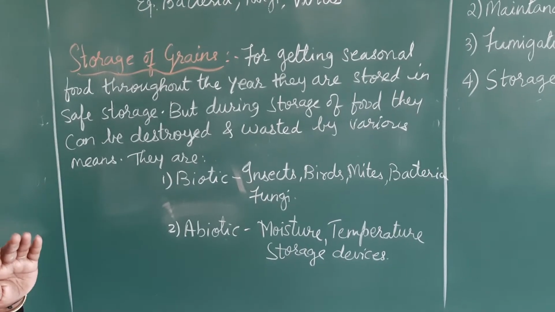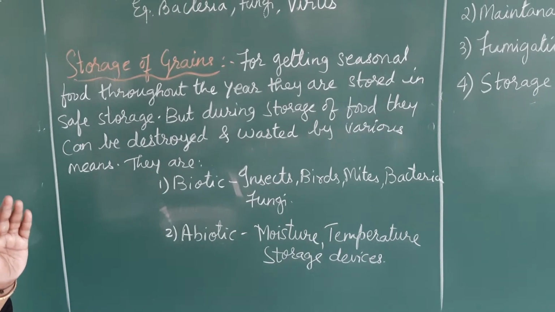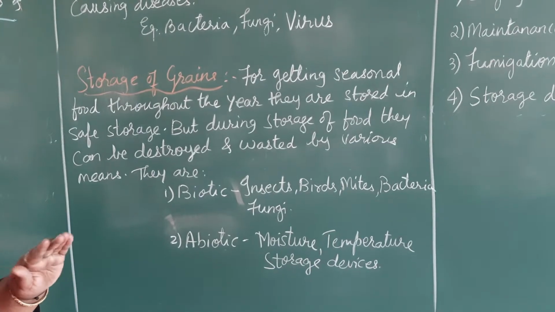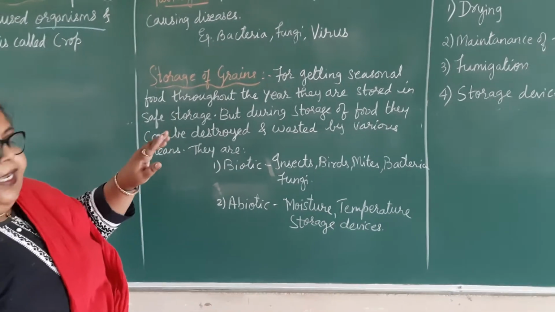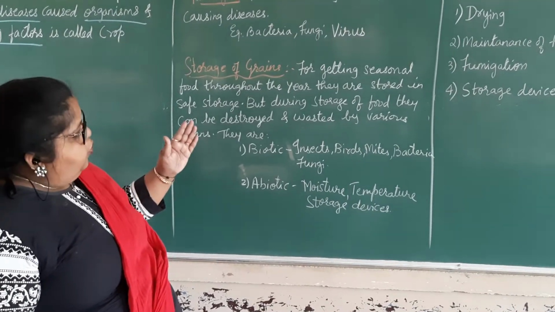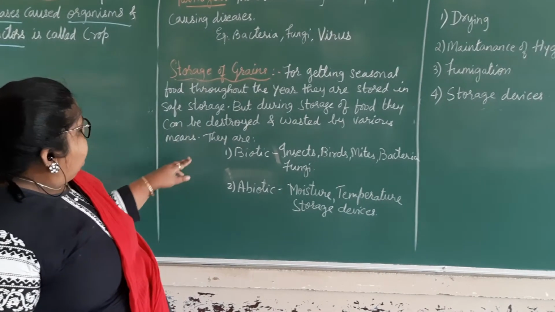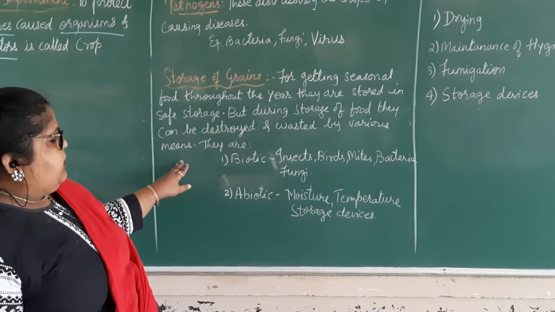We are getting the fruits and the grains seasonally. To have them throughout the year, they are stored in safe storages by the government also, and at home also we keep them for the whole year to use.